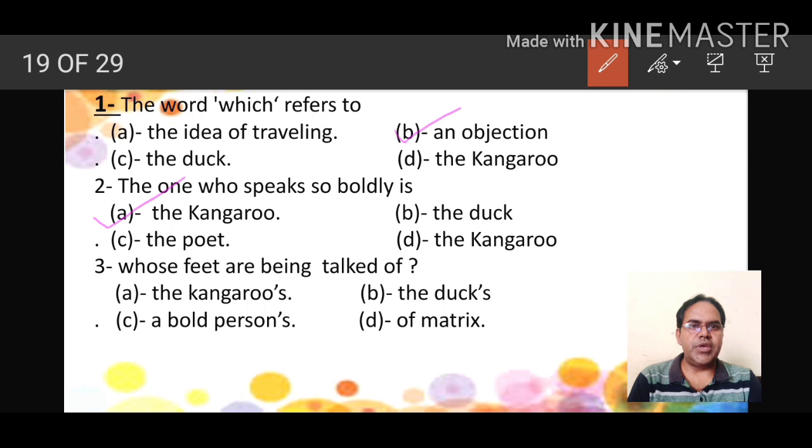Now, whose feet are being talked of? Option A, the kangaroo; B, the duck; C, a bold person; and D, rheumatism. So the feet being talked of are the duck's.